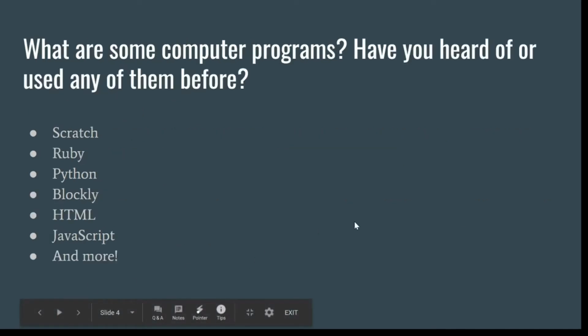And here's a list of some computer programs you might have heard of. Scratch, Ruby, Python, Blockly, HTML, JavaScript, so many more. If you've heard of any of those, those are computer programs. In December, I'm going to be going over a bunch of apps that you can use to learn and to expand your knowledge of programming and coding specifically. And those apps are converting and translating what you want it to do, the commands in the game, to a binary code so that the computer, whether that's on a tablet or on your laptop or a computer at home, translates it so that the computer knows what you want it to do, what the command is.